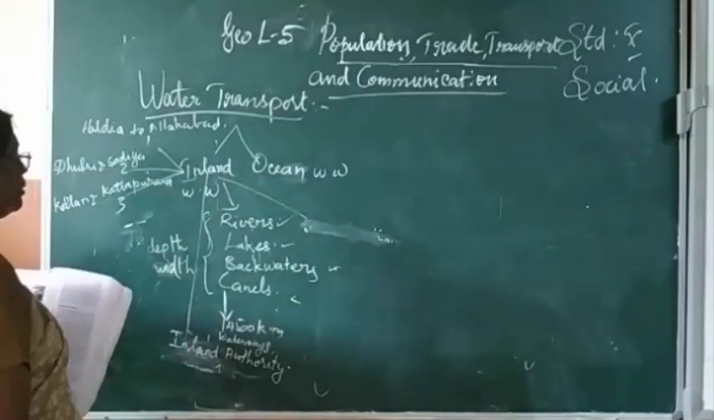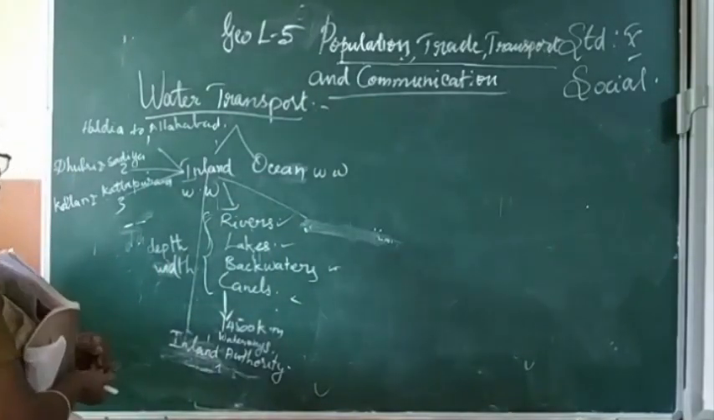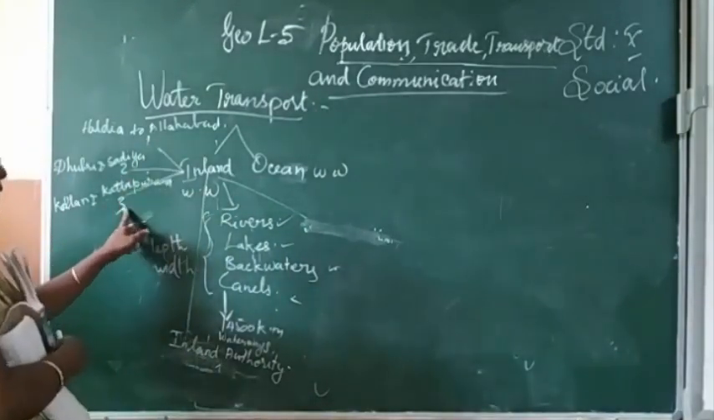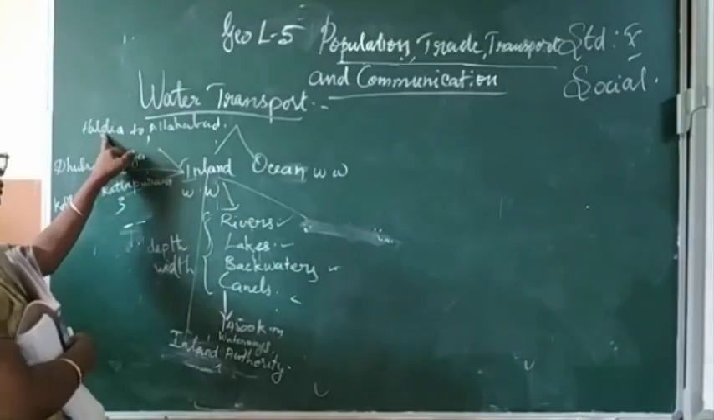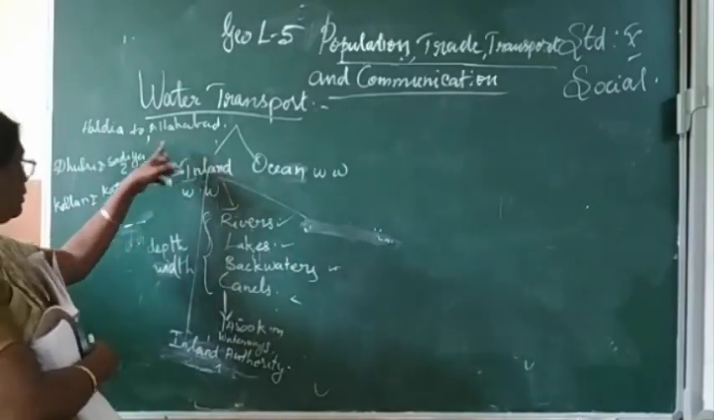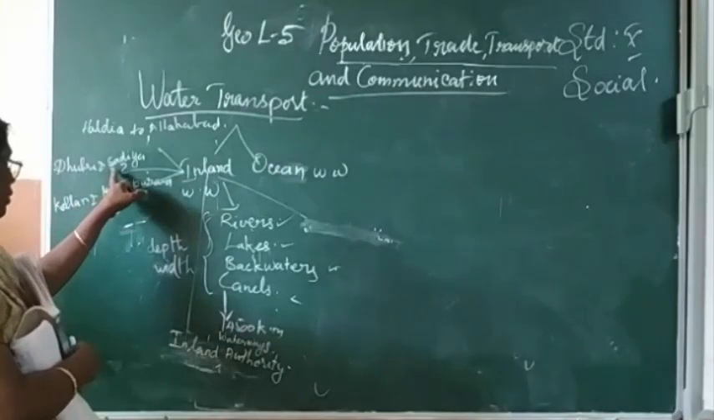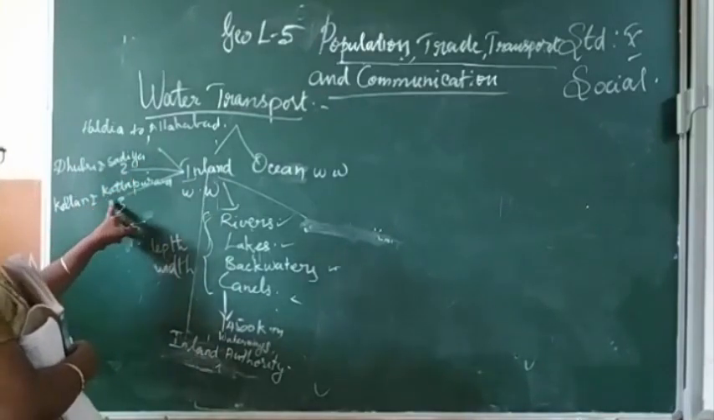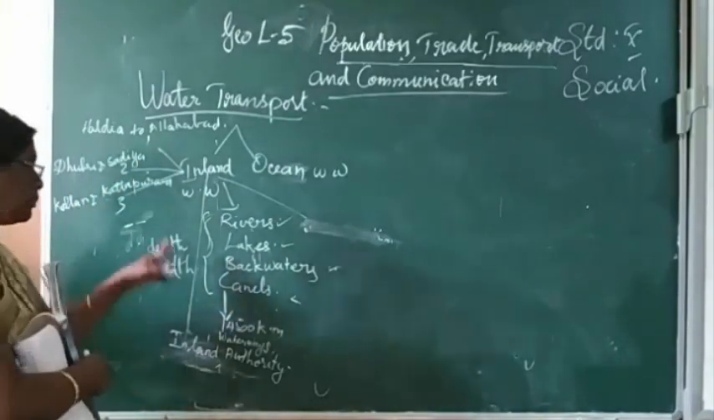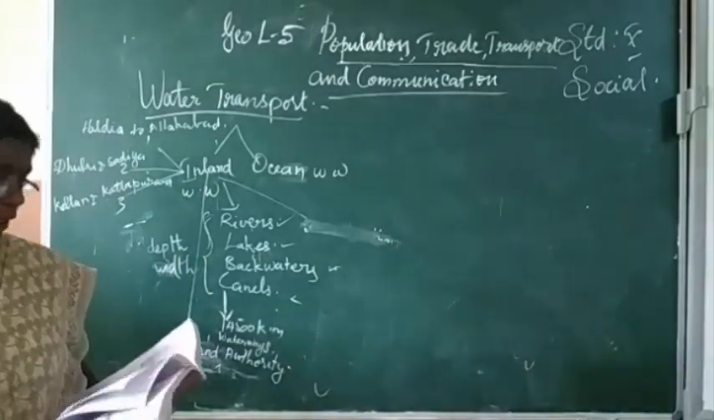These are the three types of inland waterways. The first one is from Haldia to Allahabad. The second one is Dhubri to Sadiya. The third one is Kollam to Kottapuram.